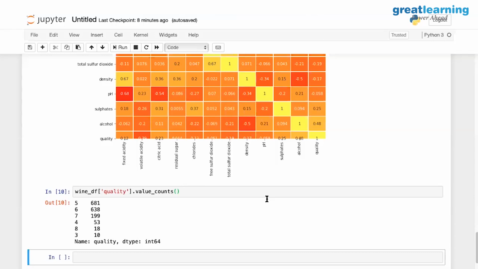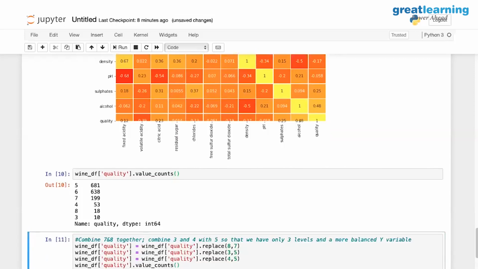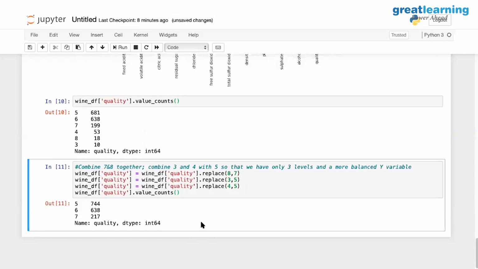So here with the Pareto principle, we do root cause analysis where we look at 80% of the variables, or if I have a cumulative percentage of 80, I stop that as my threshold, and anything that's beyond that 80, I add it as a common group of others. In a similar sense and scale, I'm now going to combine a few groups. I'm going to replace 8 with 7. I'm going to replace 3 with 5. I'm going to replace 4 with 5.